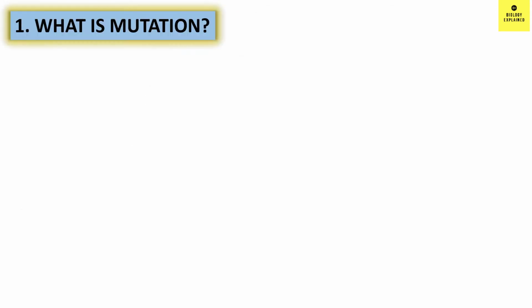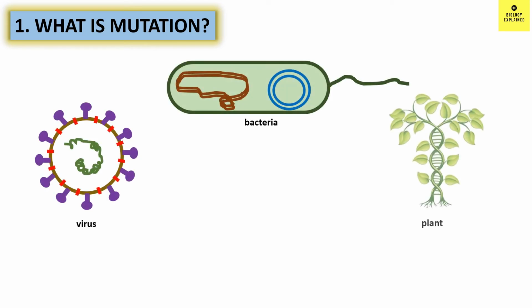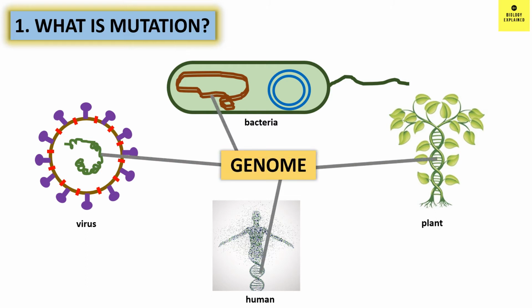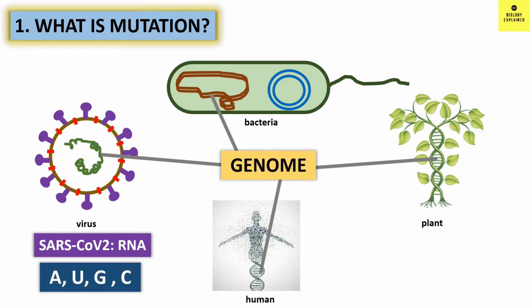So, what is mutation? Every living organism on Earth has its information stored in its genome. The genome is made up of DNA or RNA. In the case of the SARS-CoV-2 virus, the genome is made up of RNA. There are 4 letters which make up the genetic code. In the case of RNA viruses, they are A, U, G and C. For example, let's consider a virus with genetic code AUG, CCG, GUC, AAU. So this is the genetic makeup.